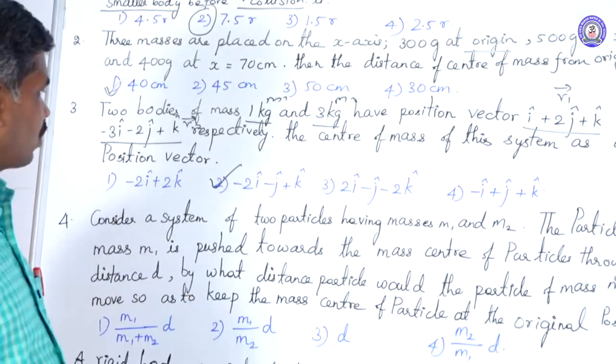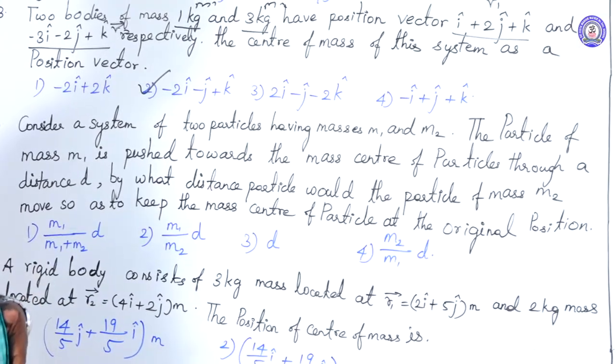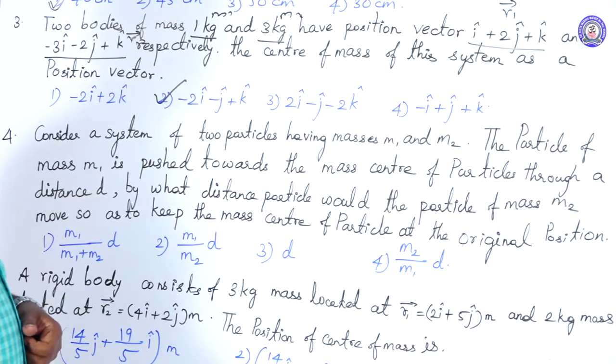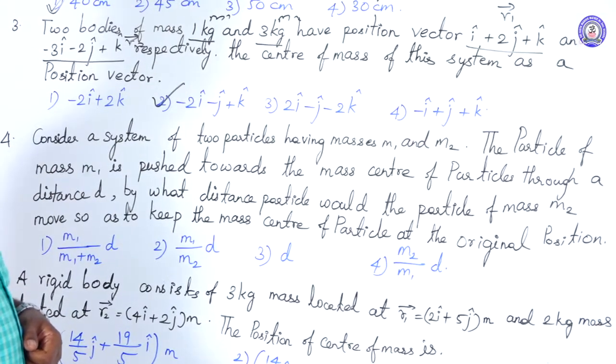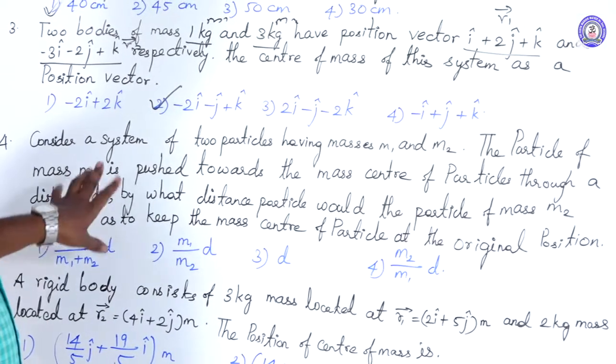Consider a system of two particles having masses m1 and m2. Particle of mass m1 is pushed towards the center of mass through a distance d.